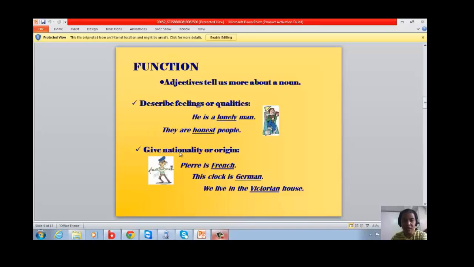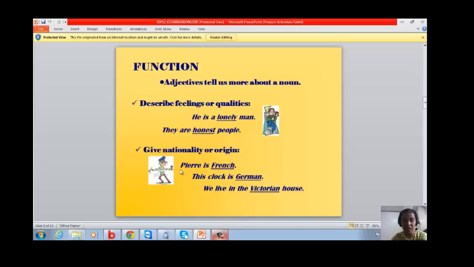Give nationality or origin, just like these three examples. Ferrari is French. This clock is German. We live in the Victorian house. Where do you think is the adjective? It is French, German, and Victorian, because it talks about the nationality, okay?